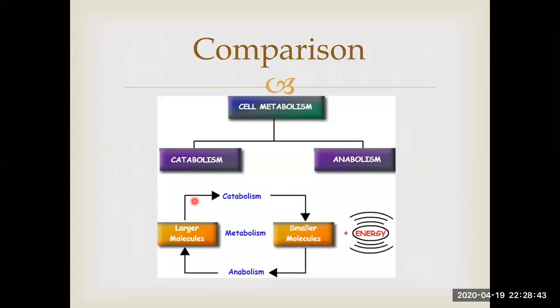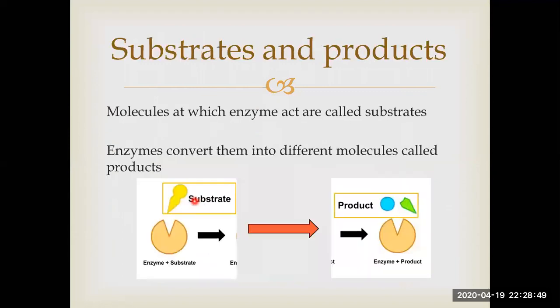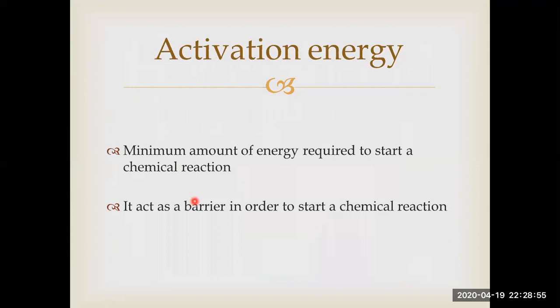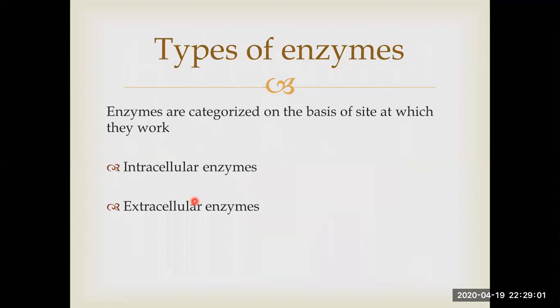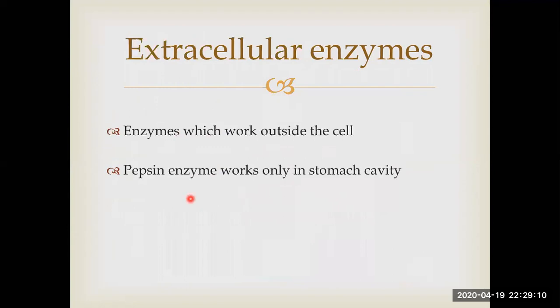So we have already compared these both terms. What are enzymes? Enzymes are globular proteins. They speed up a chemical reaction. Substrates are molecules on which enzymes act and convert these substrates into products. We use activation energy as the minimum amount of energy required to start a chemical reaction. Intracellular and extracellular enzymes: those that work inside the cell are called intracellular enzymes, and all those enzymes which work outside the cells are extracellular enzymes.